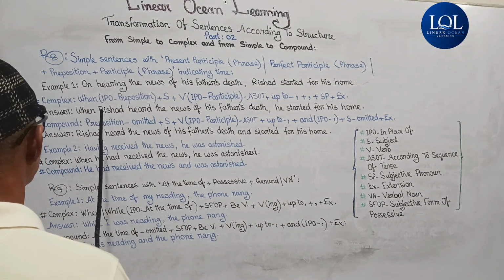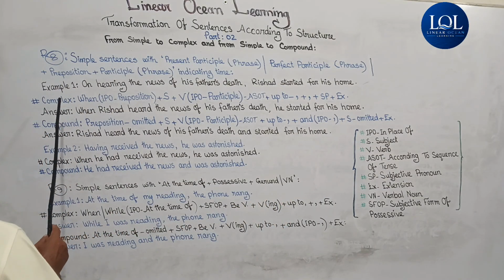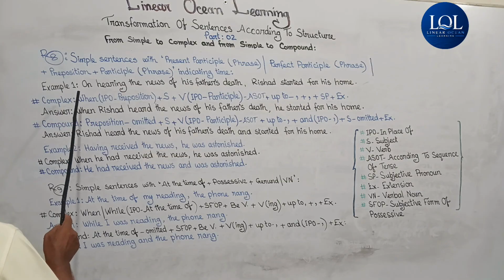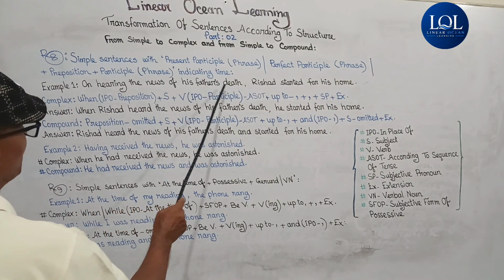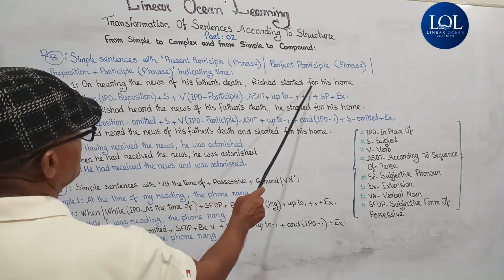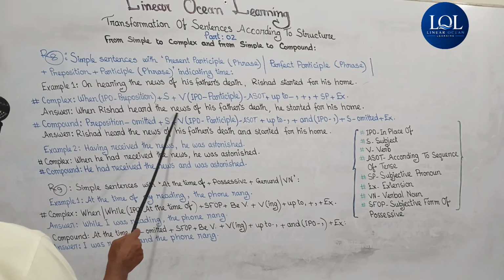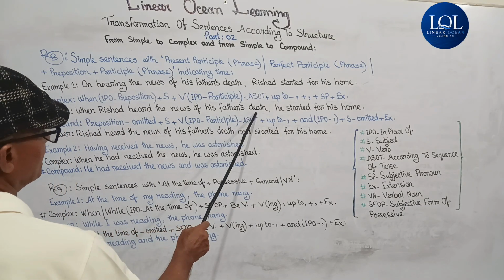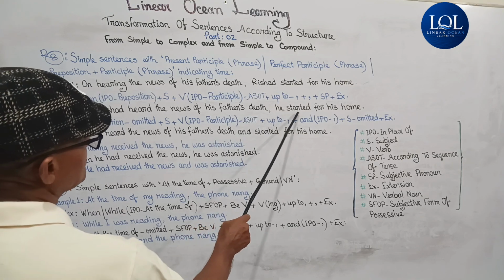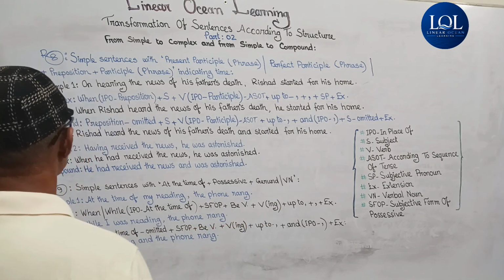So the answer of the simple sentence "On hearing the news of his father's death, Rishad started for his home" is: When Rishad heard the news of his father's death, he started for his home.